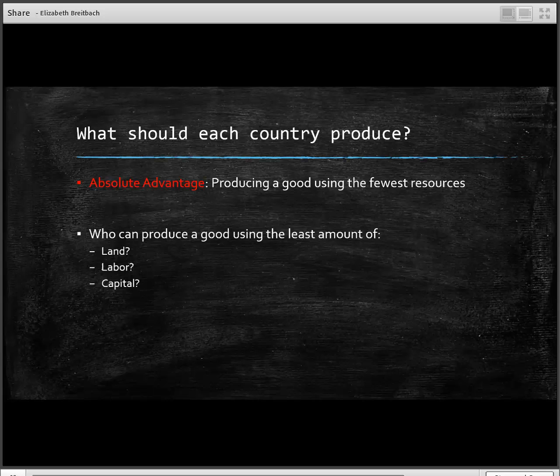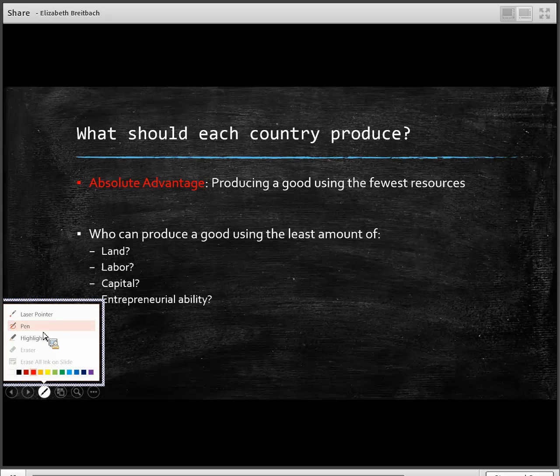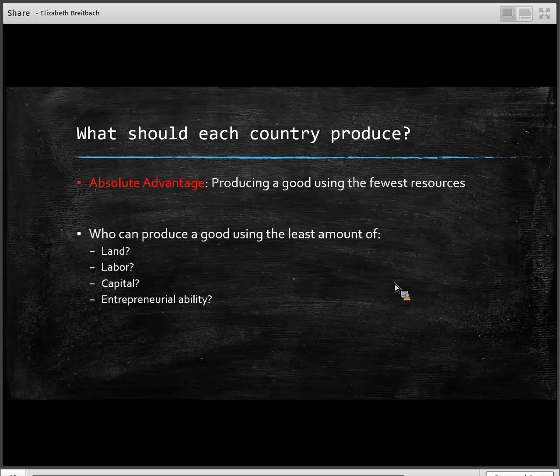And so when we go back and we think about the example that we had previously where we had the US, and the US could produce computers or wheat, and they could produce a computer in 100 hours and wheat in 10 hours.